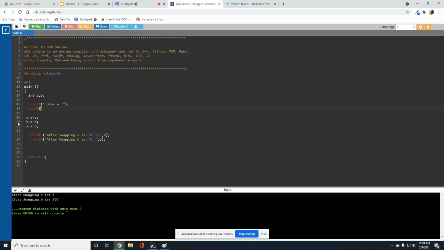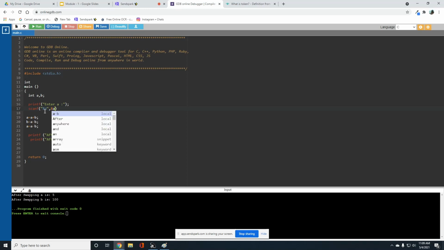So how to read the value? What is the syntax of reading the value? If you want to read the value from the keyboard, you have to use the scanf function and you need to give the format specifier of the variable. What is the format specifier of this A? A is an integer variable. You have to give %d. %d is nothing but the format specifier of an integer value.